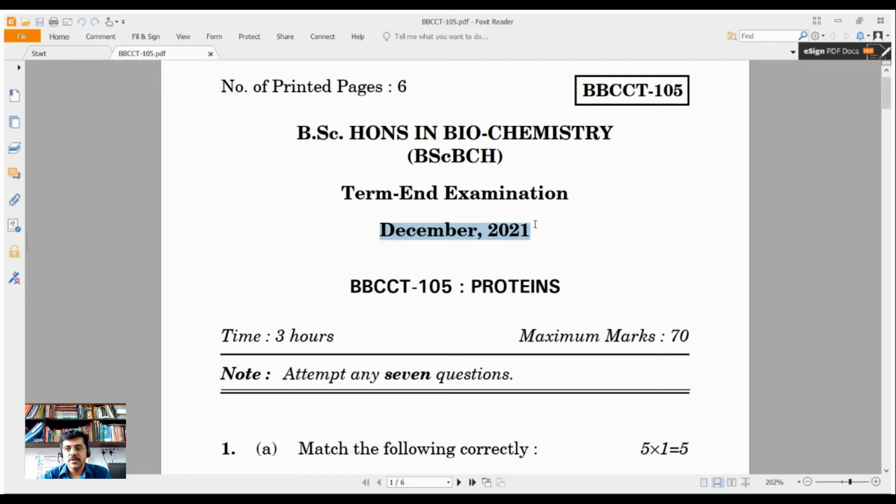First of all, whenever you receive a question paper in the examination hall, please check the course code and program code, as well as the title of the paper.